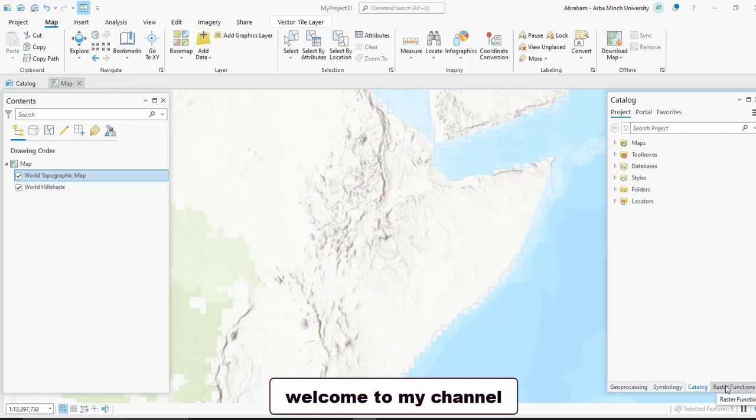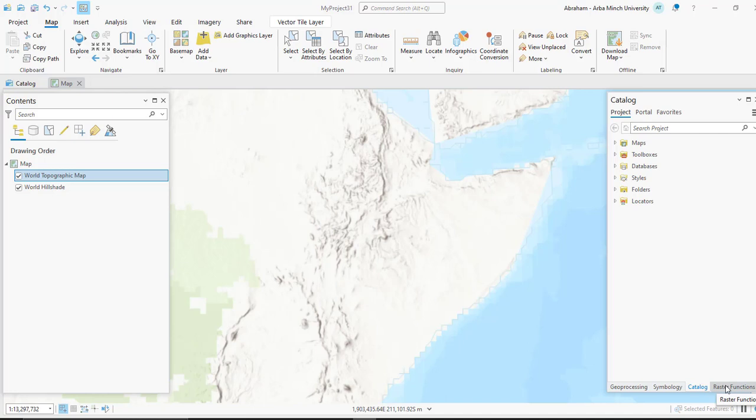In this tutorial we will see how to perform the cloud removal process using ArcGIS Pro. For this tutorial I'm going to use a Landsat image, and we will see how to remove cloud cover from the image.